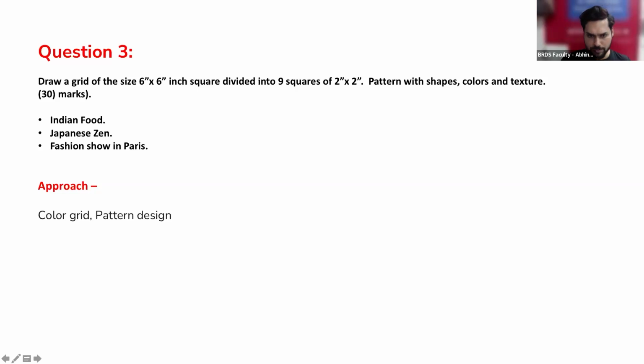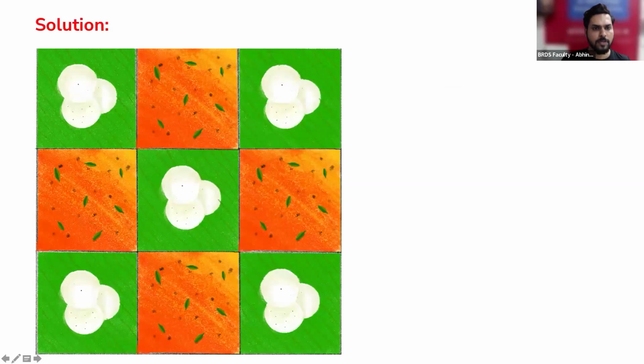So the approach I have taken for the solution is more about, I take the inspiration from something which is South India, right? I am not taking very realistic approach. I am taking something which is more of 2D way of understanding the composition of the flavors of South India there, right? So I have used the green and white, and also the curries and the spiciness which comes here, right? Now, this question also required something which is your concept note, right? So in the concept note we have to explain why we are taking certain colors or certain lines, certain texture or certain shapes, right? So where we can explain our idea in a better way.